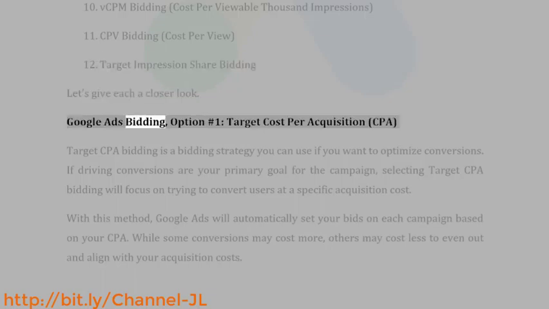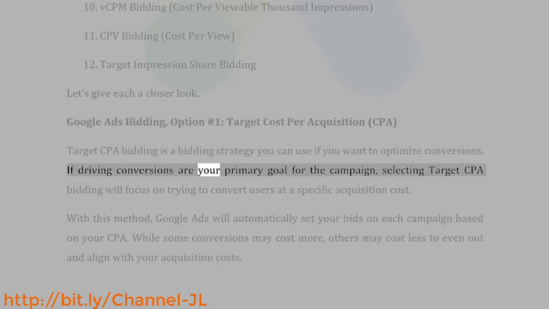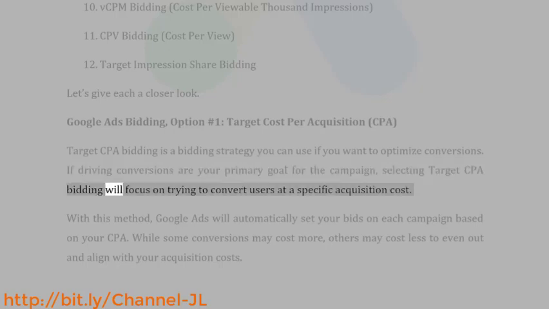Google Ads bidding, option number 1, target cost per acquisition, CPA. Target CPA bidding is a bidding strategy you can use if you want to optimize conversions. If driving conversions is your primary goal for the campaign, selecting target CPA bidding will focus on trying to convert users at a specific acquisition cost.